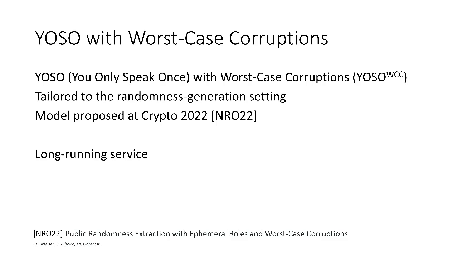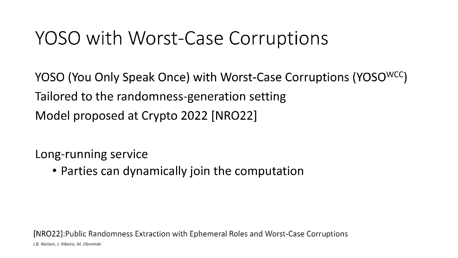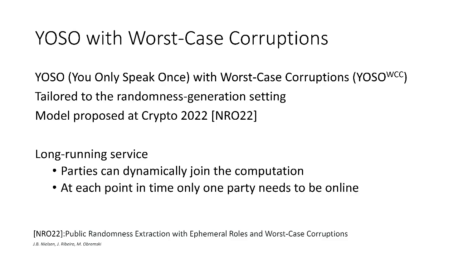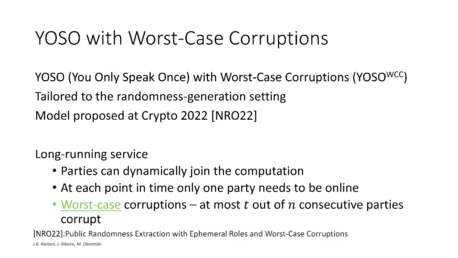The motivation behind this model is the following. Let's say we wish to have a long-running process which generates randomness. As it is long-running, we allow parties to dynamically join and leave the computation at any point in time. And even more specifically, at each point in time, we will only require one party to be online. As the name says, we consider worst-case corruptions, meaning that out of n consecutive parties, any t can be corrupted.